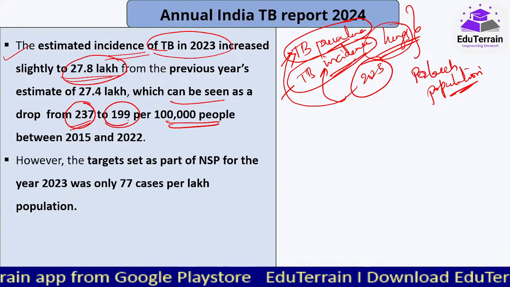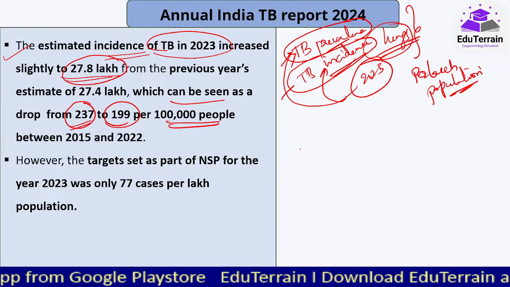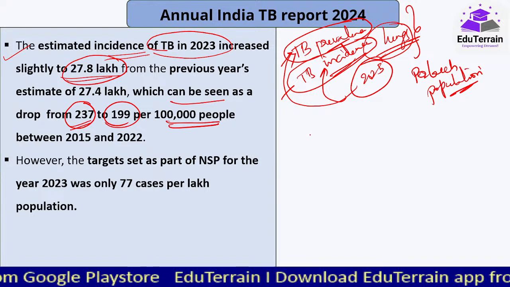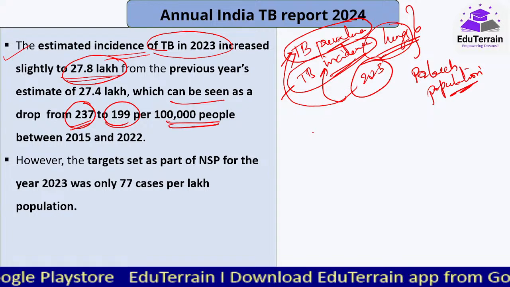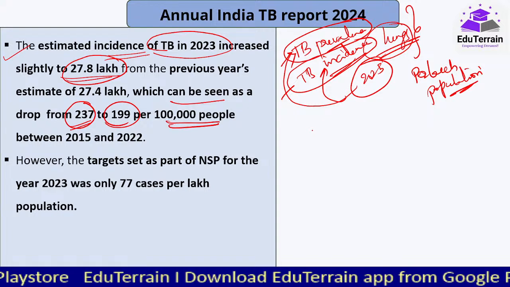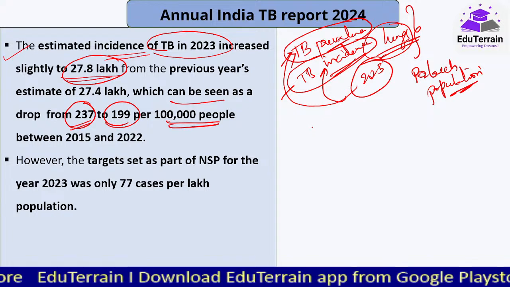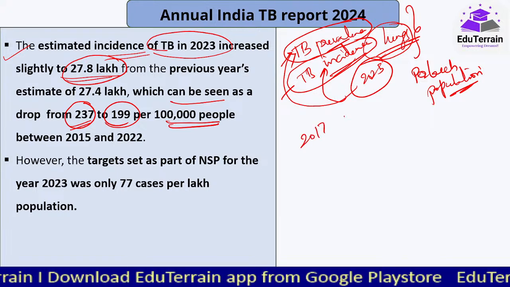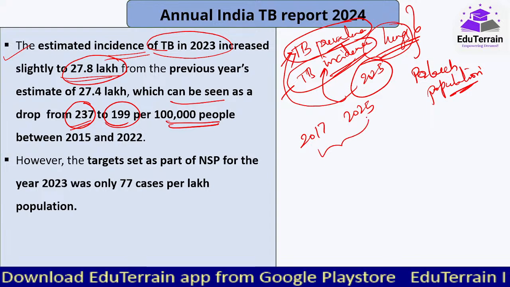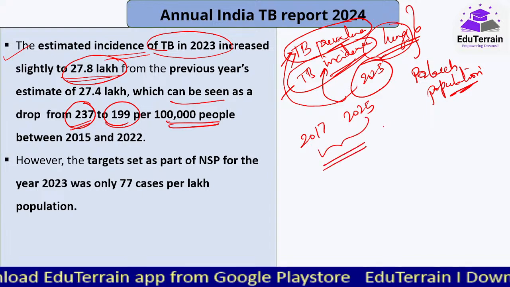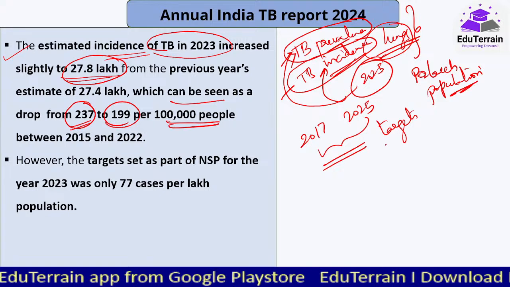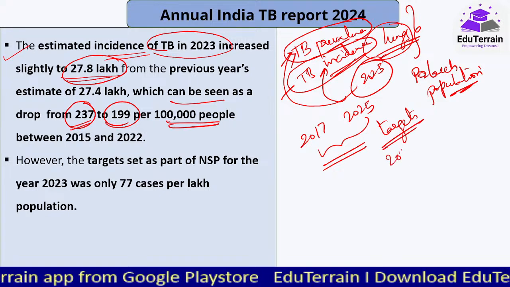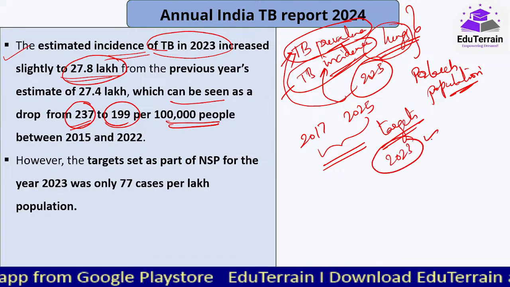But did we meet our targets? As per the National Strategic Plan for the removal of TB from India, from 2017 to 2025 we have set ourselves targets at different phases, and one of those phases is 2023.